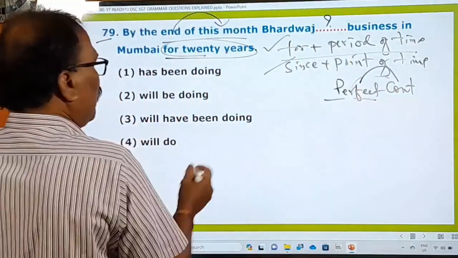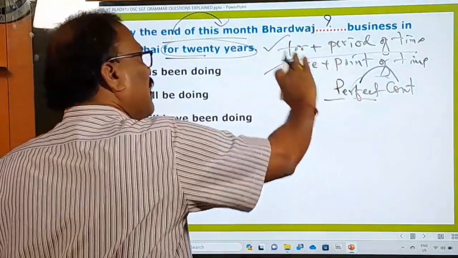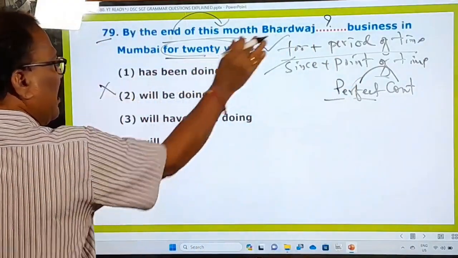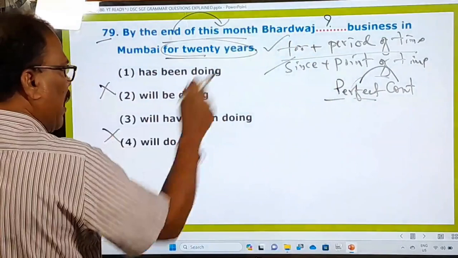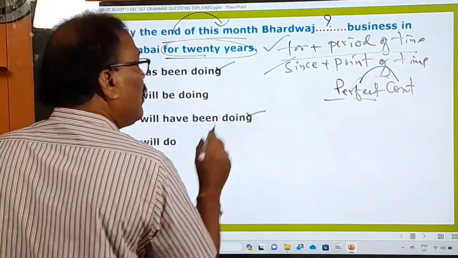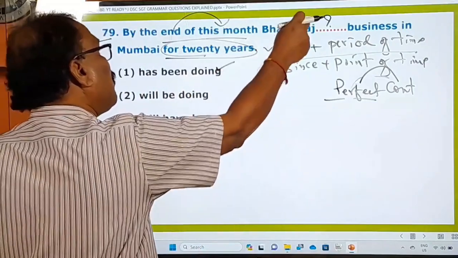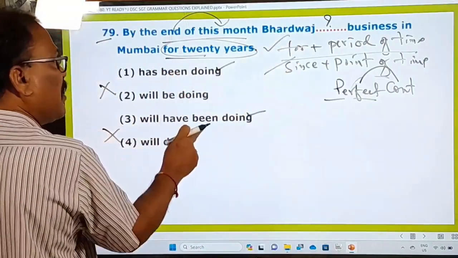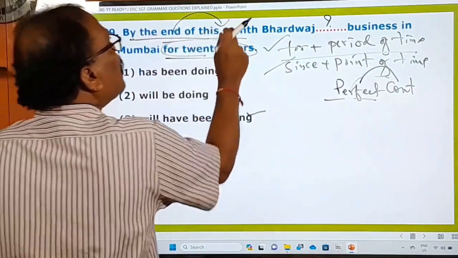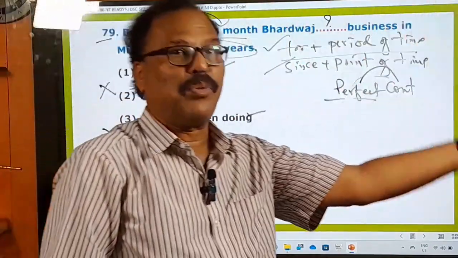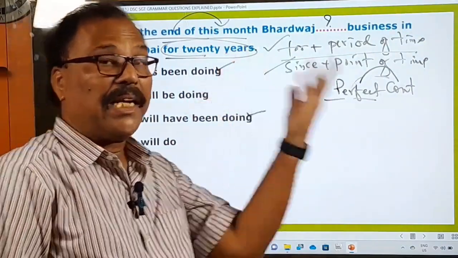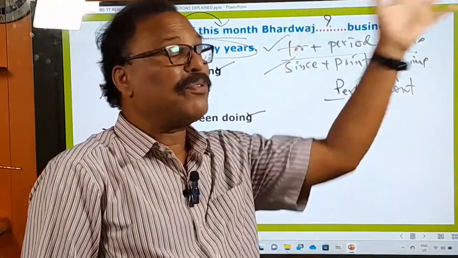Okay, now from this explanation, we understand that will be doing is not fitting in this blank. Will do will not fit in this blank. And what will be fitting in this blank? Has been doing or will have been doing. Then what should we use in this? Whether this is fitting or this is fitting, there is another clue given here. By the end of this month, ee nela chivara karaku. Now we are not at the end of this month. That is in the future.